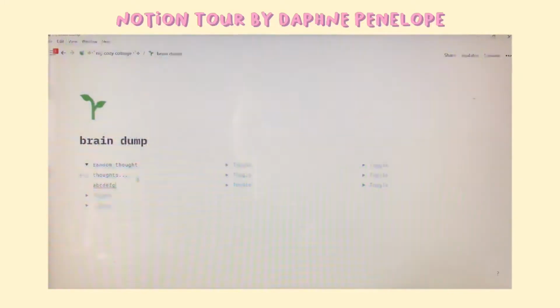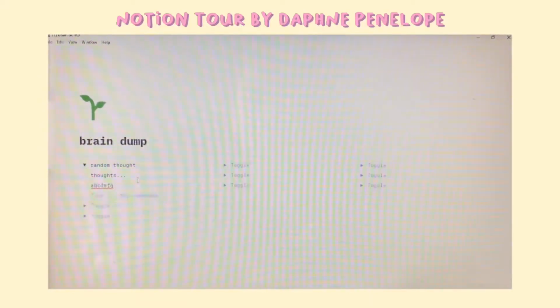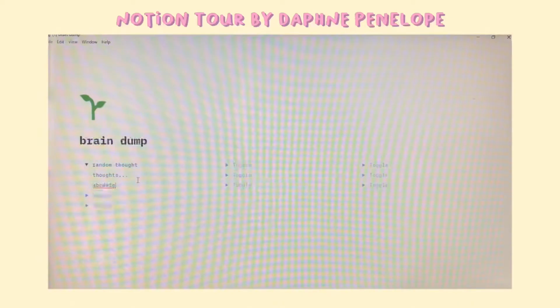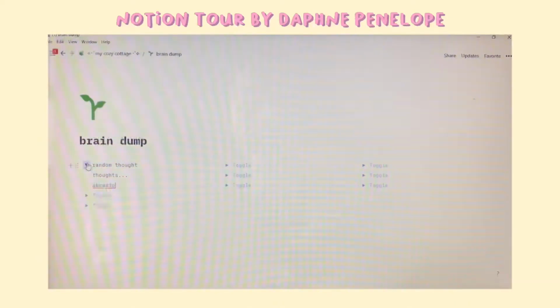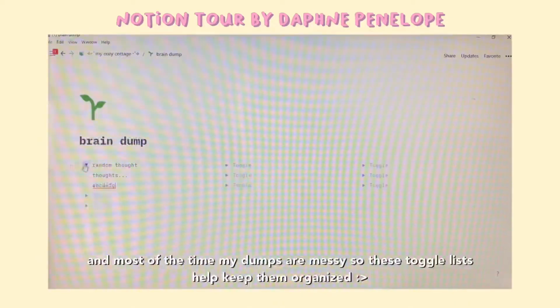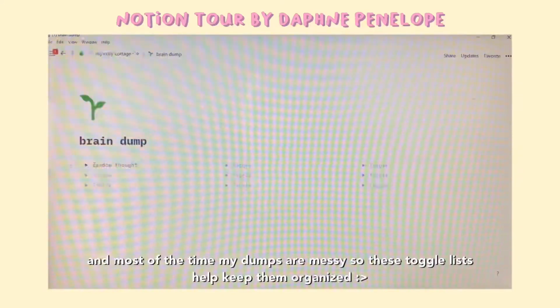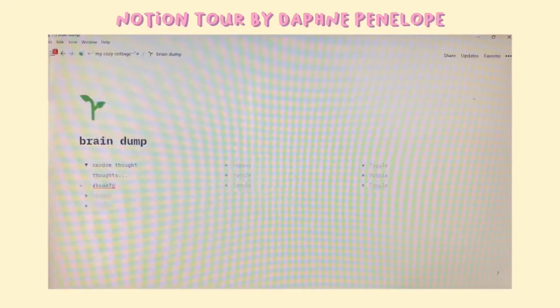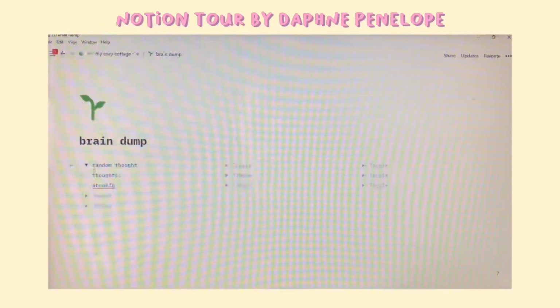And I just find this really helpful for brain dump because sometimes I like to rant and I don't want to see my rants every time I open a page. So I can just say it's a rant and then close the arrow so I won't have to see the full rant. So yeah, I just think it's pretty cool and very handy.